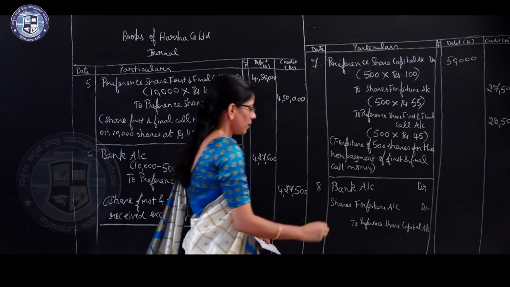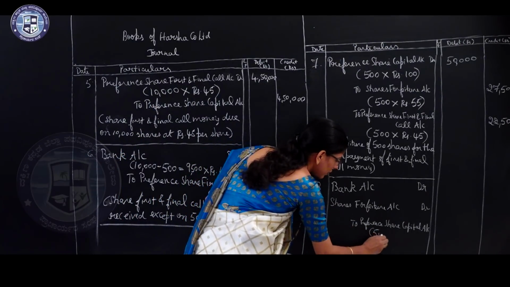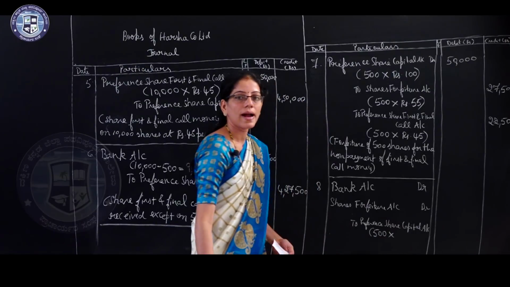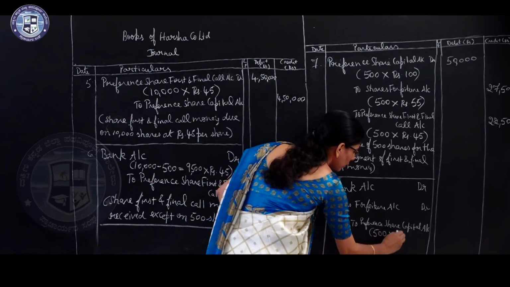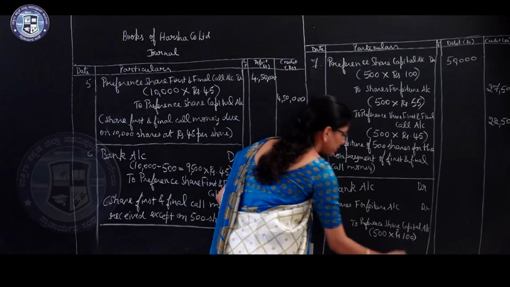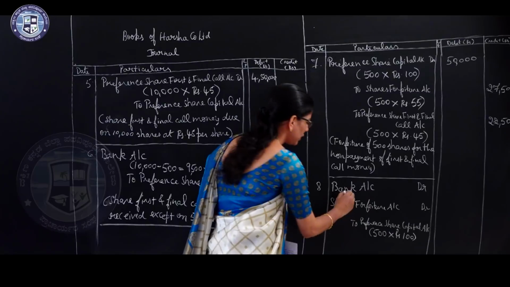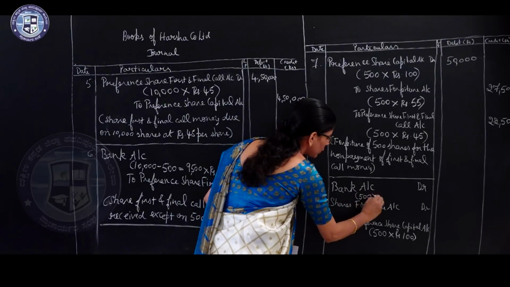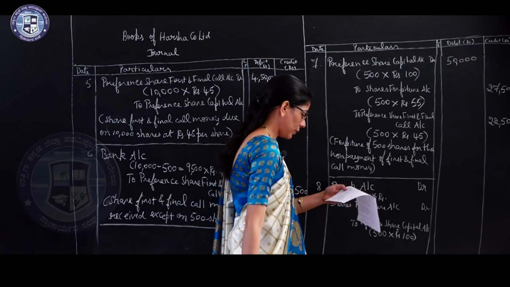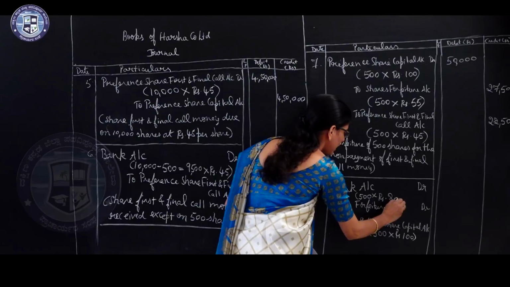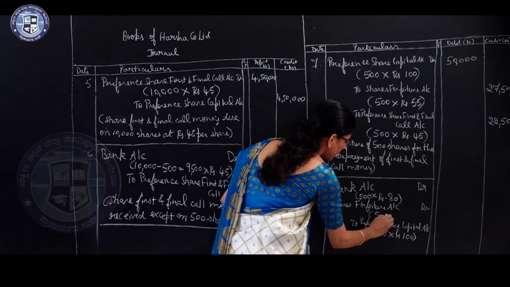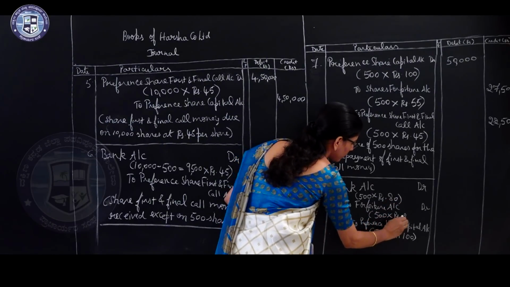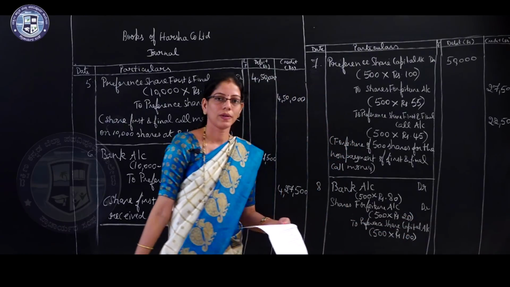Here 500 shares were cancelled and their value before was rupees 100. Now these 500 shares were reissued to some other person at rupees 80 per share. So the discount given here is 500 into rupees 20. Okay.